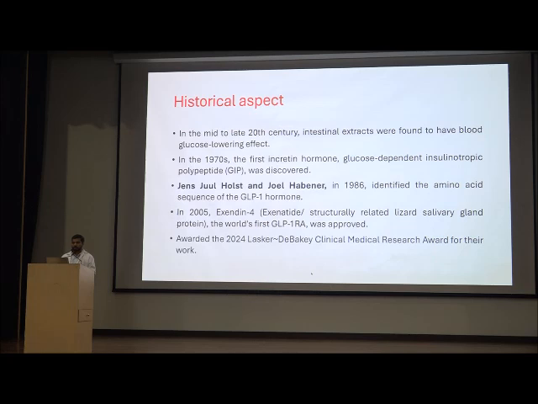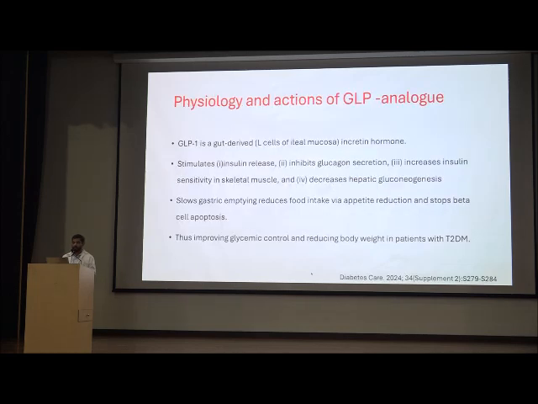Turning to historical aspects, in the mid to late 20th century, intestinal extracts were found to have a blood glucose lowering effect, and in 1970 the first incretin hormone, GIP, was discovered. In 1986, Joel Habener and Holst discovered the GLP-1 hormone. In 2005, exenatide was first approved by the FDA, and in 2024 the Lasker-DeBakey Medical Research Award was granted to Joel Habener and Knudsen for discovering the GLP hormone.